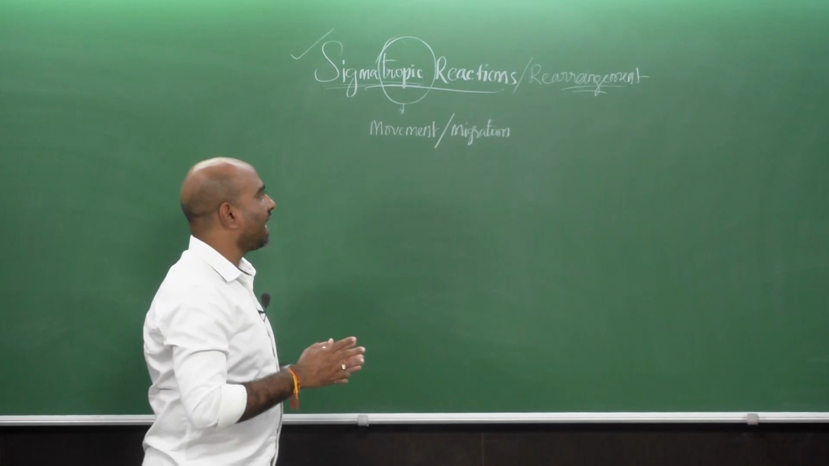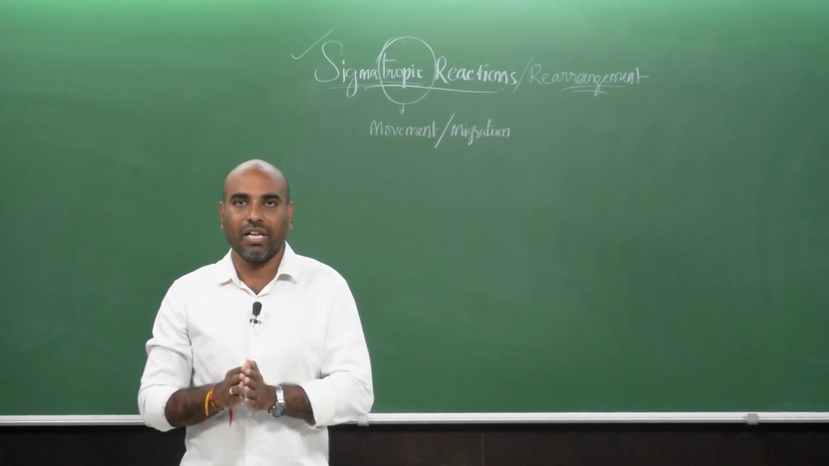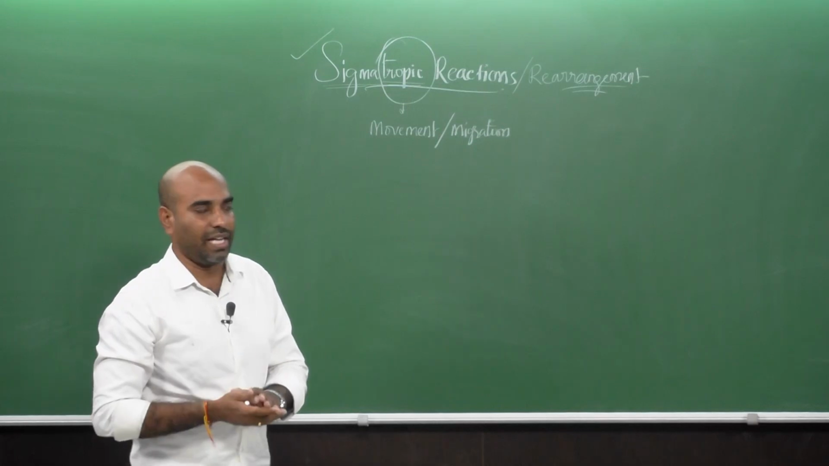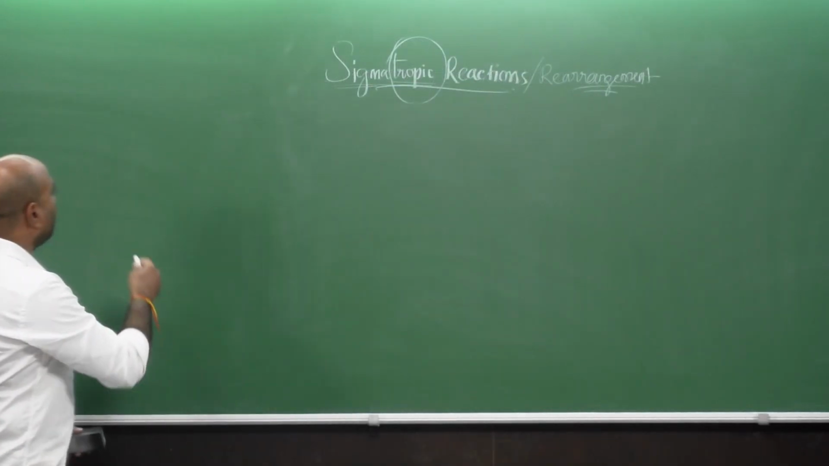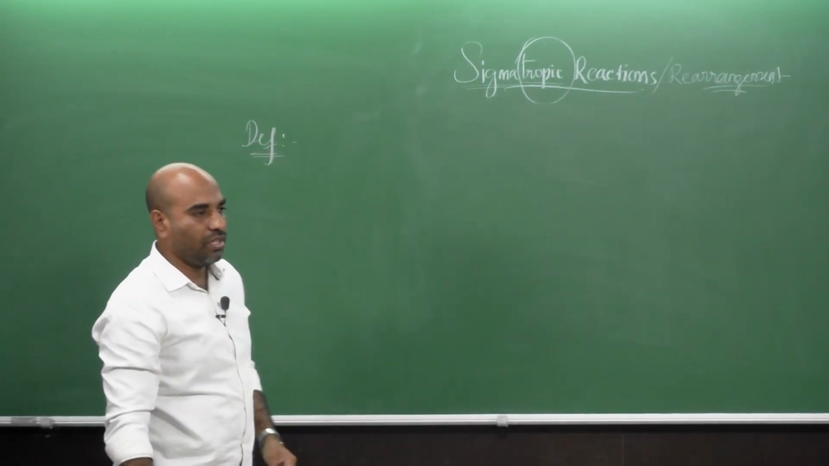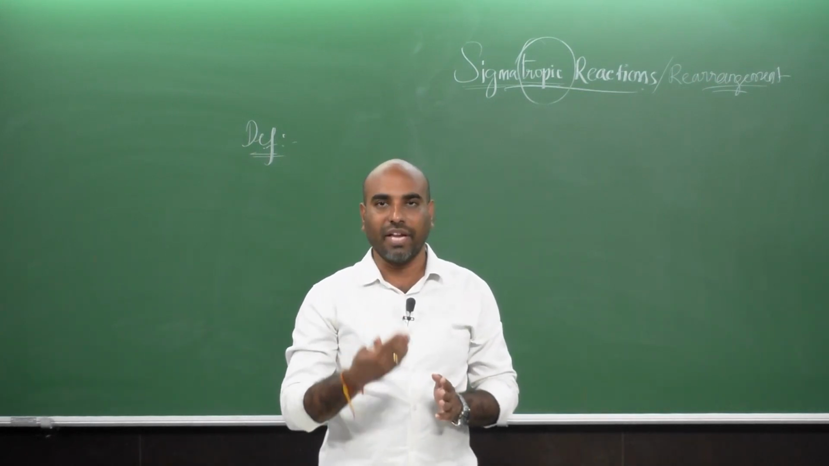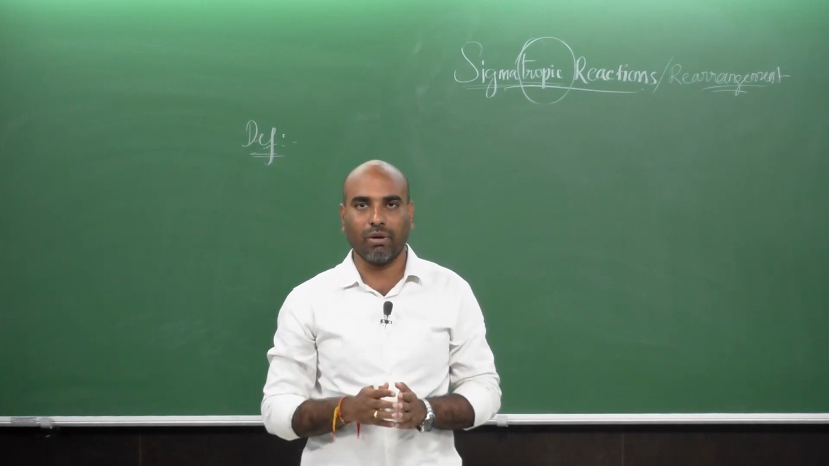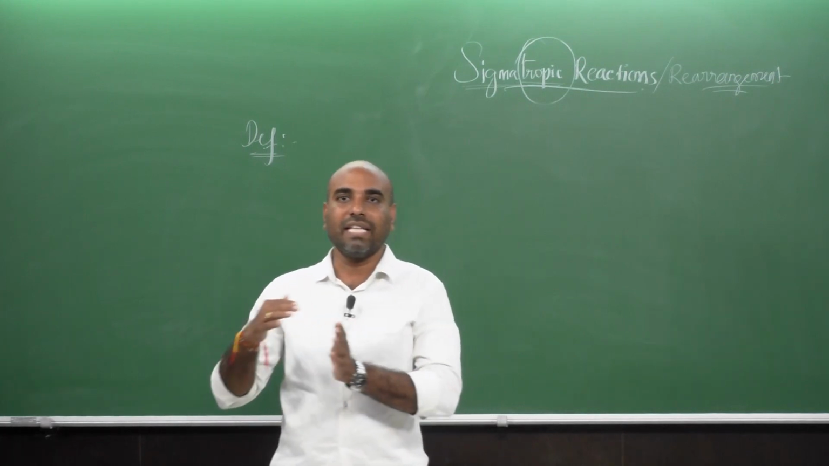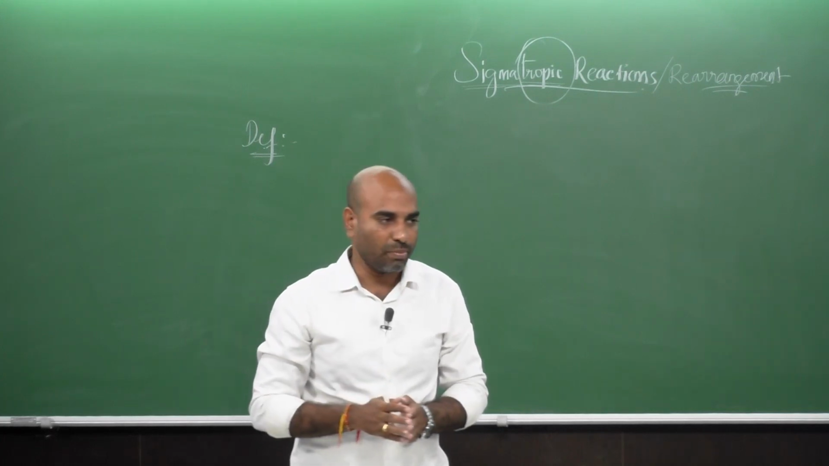So sigmatropic rearrangement is nothing but the movement of a sigma bond from one place to the other place of a molecule in a concerted manner. How do you define the sigmatropic rearrangement reactions? It is the breaking of the sigma bond. If any reaction involves the breaking of a sigma bond followed by migration of that sigma bond along the pi center of a system, it is called sigmatropic rearrangement.